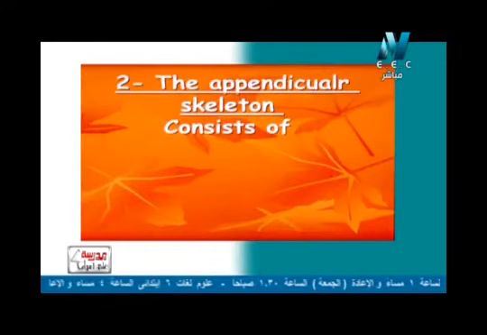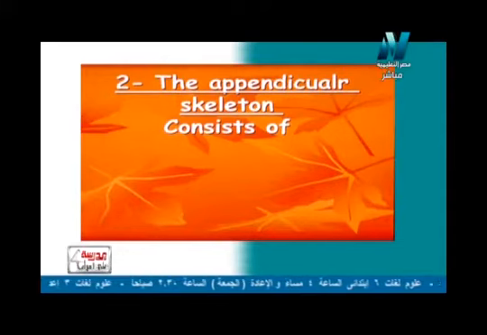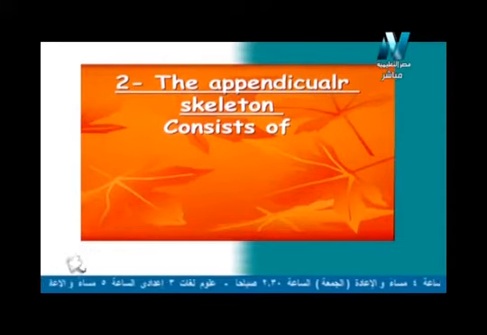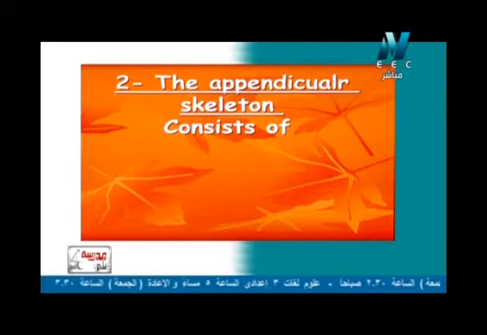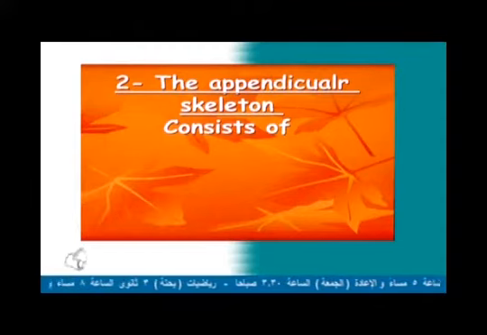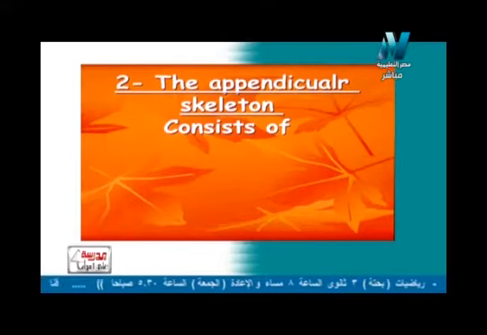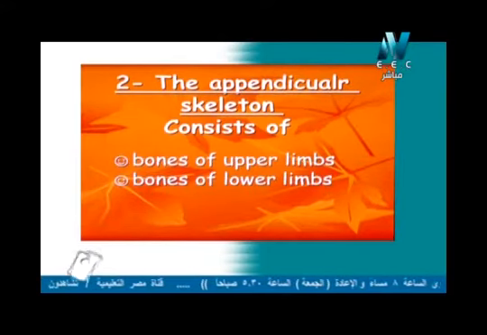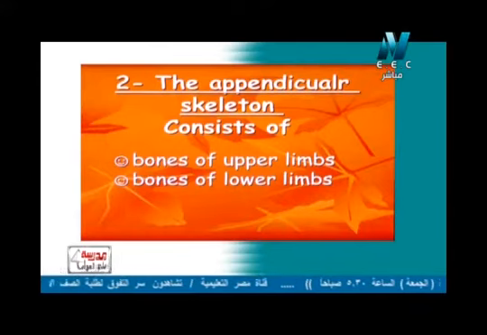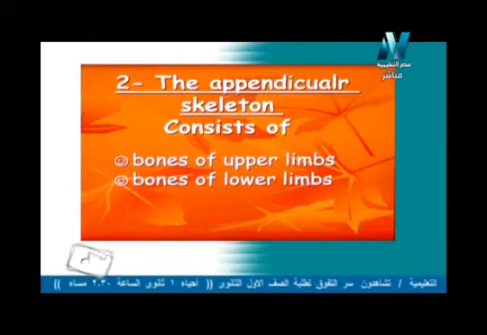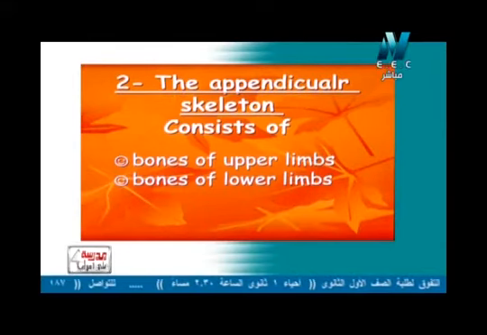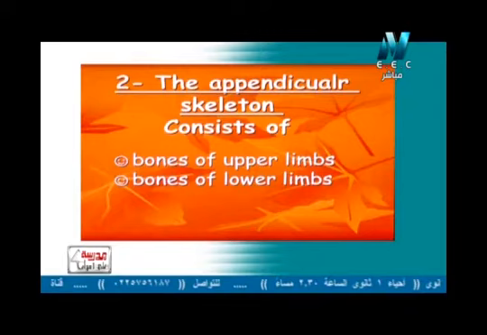So now, what about the appendicular skeleton? اتكلمنا قبل كده قلنا ان skeletal system أو الجهاز الهيكلي consists of two main systems. Number one, axial skeleton، خلصناه كده خلاص، هو السكال والbackbone والrib cage. So what about the appendicular skeleton? Appendicular skeleton consists of two parts, which are bones of the upper limbs يعني عظام الأطراف العلوية اللي هي الإيد يعني أو الذراعين بمعنى أدق, and bones of lower limbs عظام الأطراف السفلية أو الأرجل.